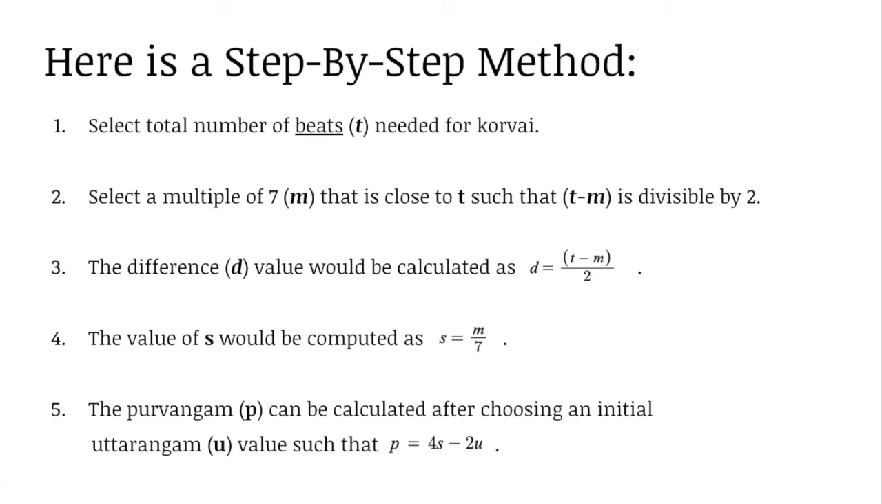And the fifth and final step is to calculate the Purvangam, or P value, after choosing the Uttarangam value. Since S is equal to 7 here, P is equal to 28 minus 2U. And since D is equal to 3, a logical U value would be 5. So therefore P would be equal to 28 minus 10, which is 18. So that Korvai would come as follows.